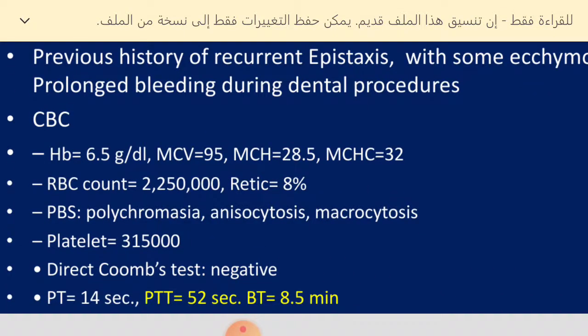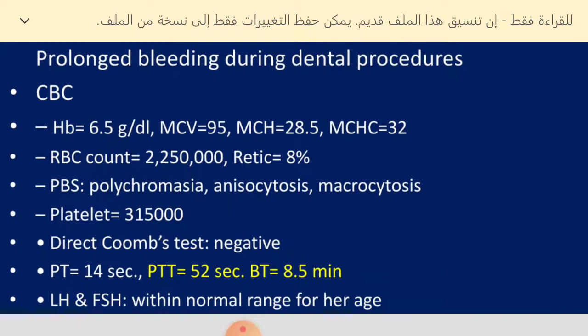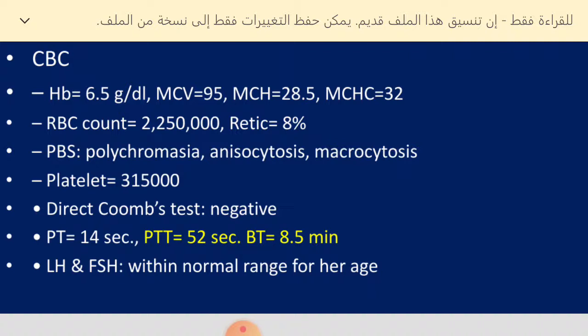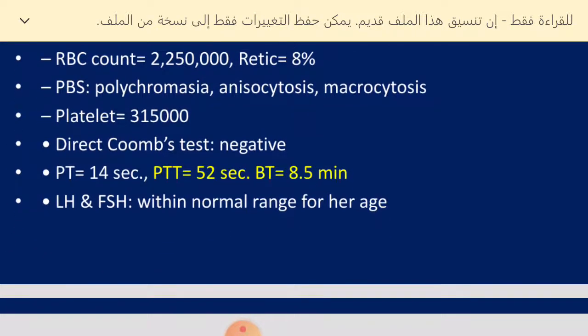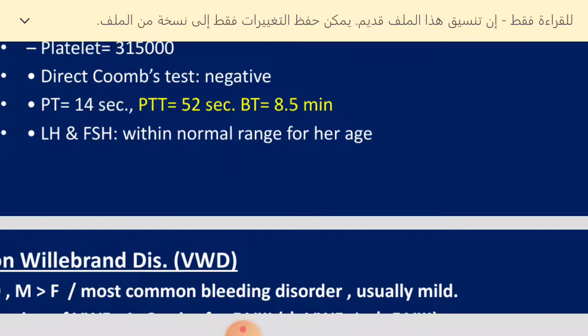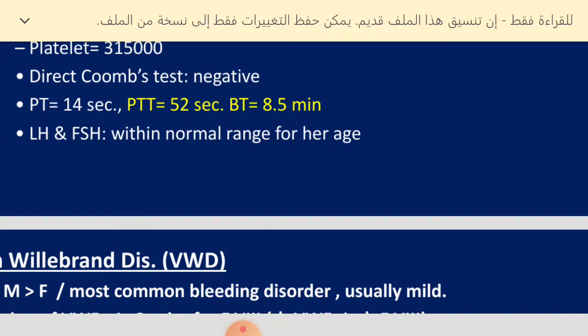Investigations showed hemoglobin 6.5, so we have low hemoglobin, with MCV 95. Why MCV 95? This patient could have iron deficiency, but because she has bleeding the MCV can be elevated. The RBC count is low, the reticulocyte count is 8%, and if we correct it, it is still high, but because this patient has bleeding the reticulocyte count can still be high. So this patient still has polychromasia, platelets normal, Coombs negative, and the PTT was prolonged and the bleeding time was prolonged in this patient.